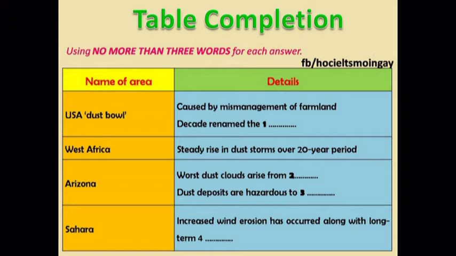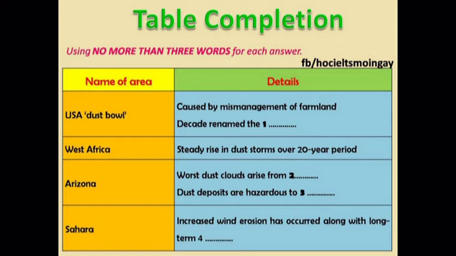Perhaps the best-known example of agricultural impact on desert dust is the creation of the USA's Dust Bowl in the 1930s. The dramatic rise in the number of dust storms during the latter part of that decade was the result of farmers mismanaging their land. In fact, choking dust storms became so commonplace that the decade became known as the Dirty Thirties.